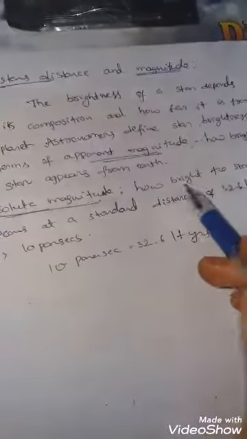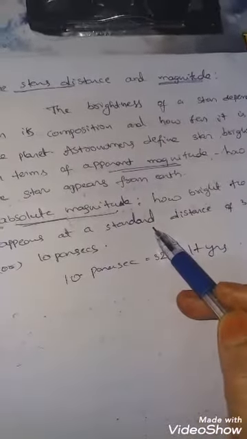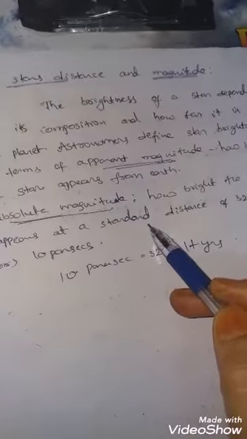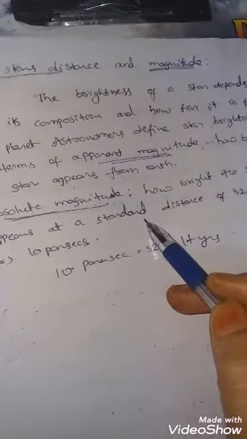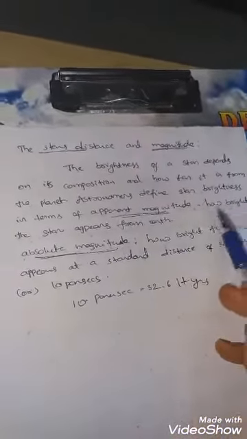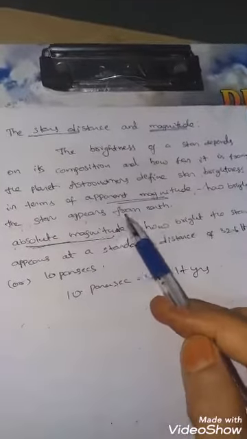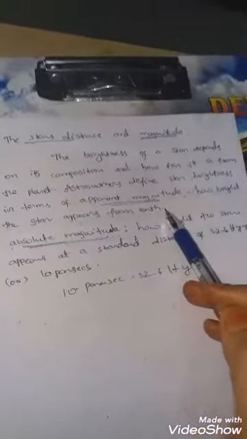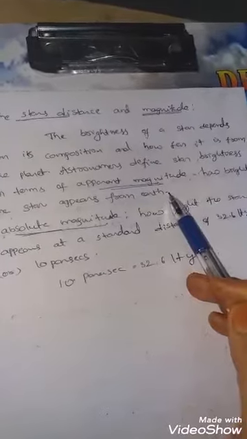Apparent magnitude is the measure of light energy based on the surface, and it is directly related to the apparent brightness. Simply, apparent magnitude is how bright the star appears from the earth. And the next one is what?